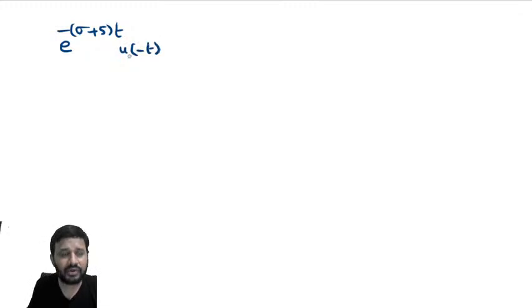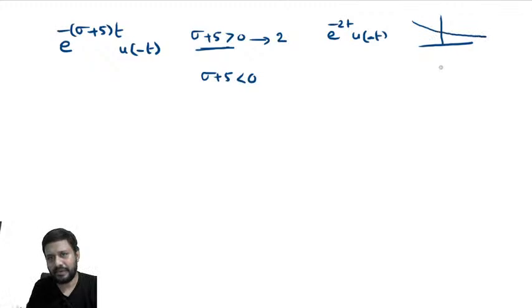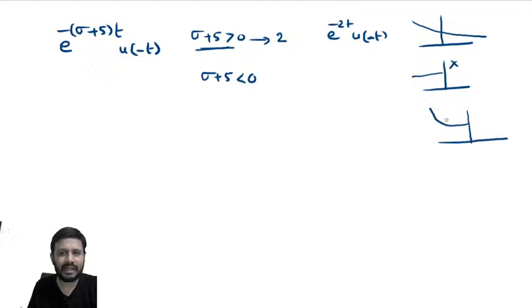Now this has to converge, so what could be the values of sigma plus 5? As we are in the learning stage, let us experiment. Take sigma plus 5 greater than 0, and sigma plus 5 less than 0, and try to draw the signal. Sigma plus 5 greater than 0, say 2. My signal becomes e power minus 2t u of minus t. E power minus 2t has this kind of shape, u of minus t has this kind of shape. Multiplying signals at common points, the resulting signal is like this. This is divergent, so this is ruled out.